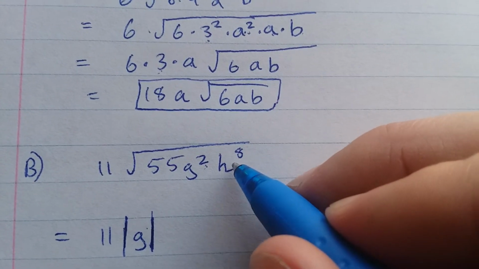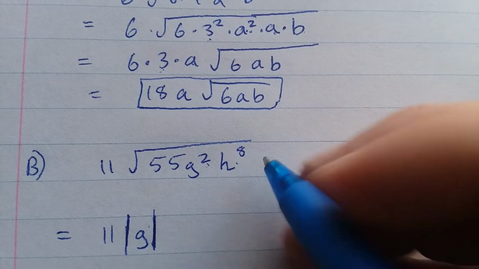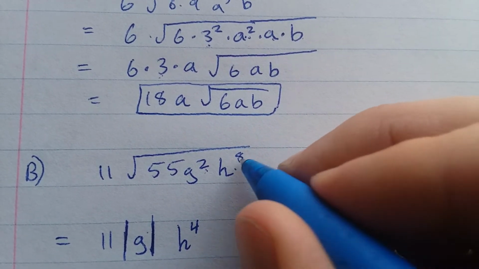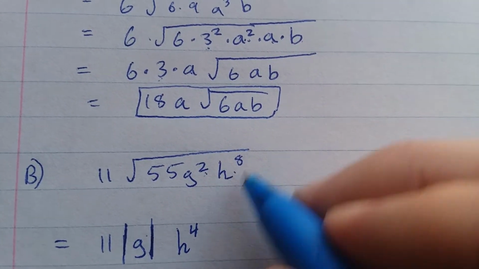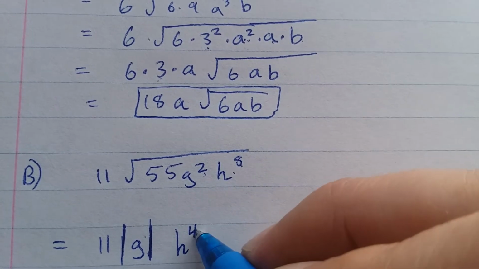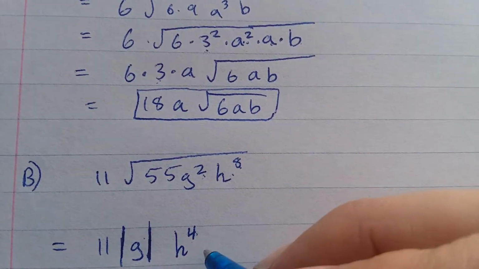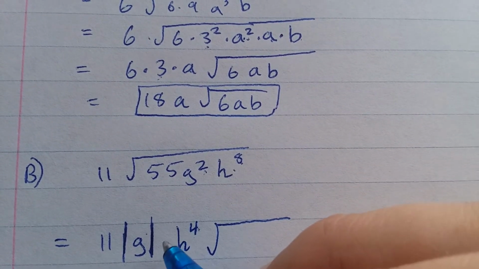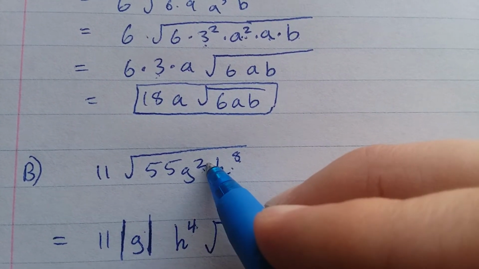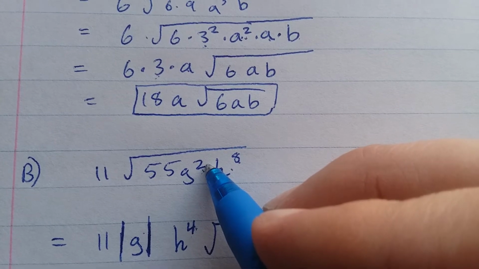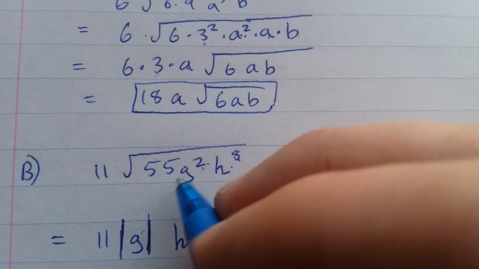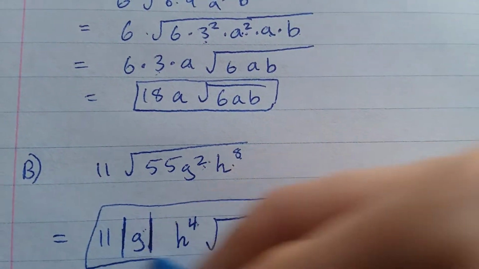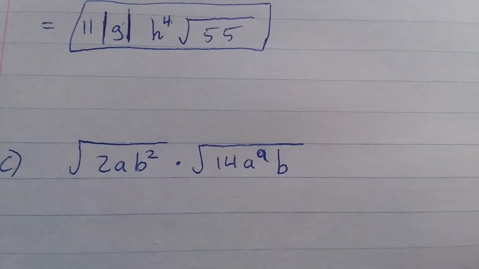And then the square root of h to the eighth is h to the fourth. H to the fourth times h to the fourth is h to the eighth. And since you're going from an even to an even, you do not need the absolute value signs. Okay, you only need the absolute value signs if you're going from an even exponent to an odd exponent. Left on the root, you just have 55. Next one.